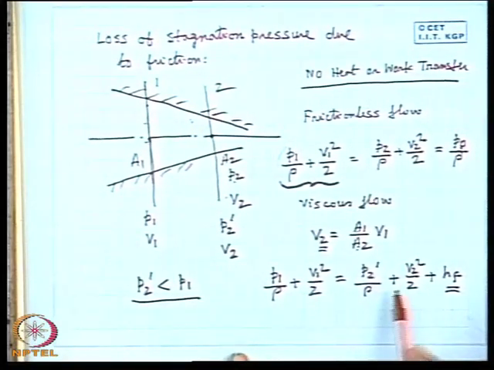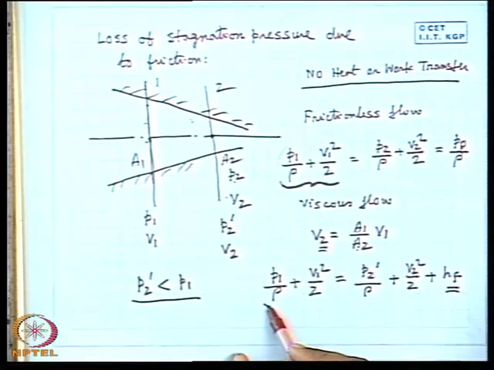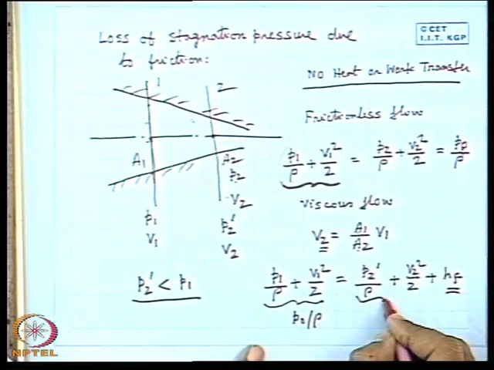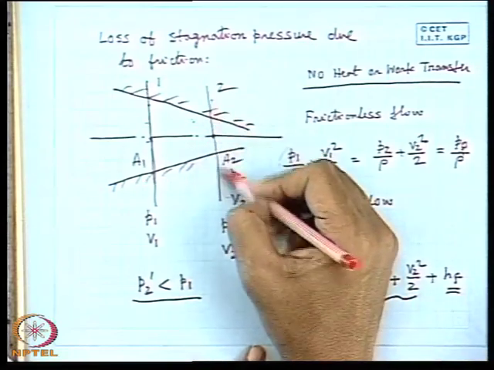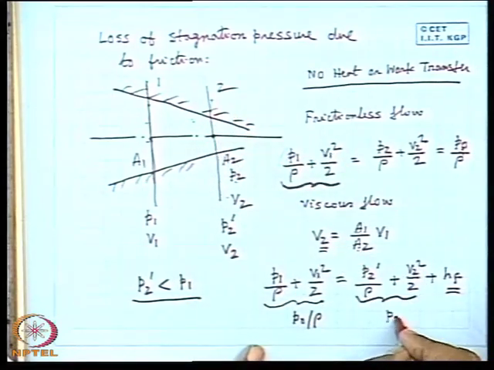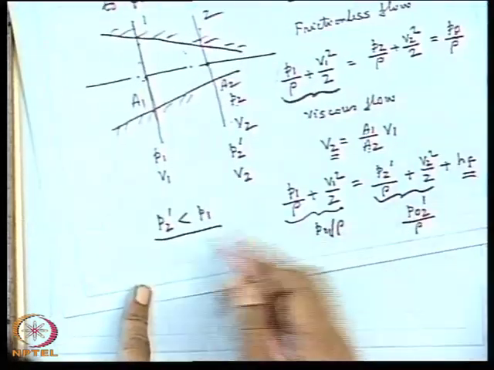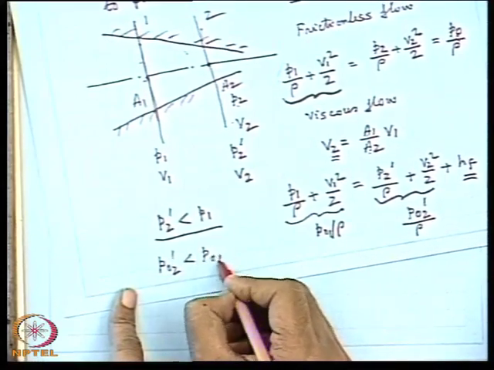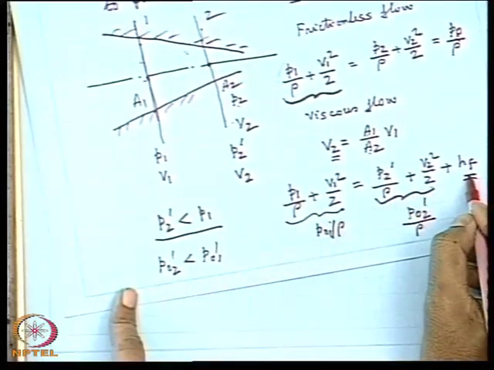Now we see that the stagnation pressure corresponding to this section is this total mechanical energy except the potential energy, that is P01 by rho, whereas the stagnation pressure at this point, P02 dash divided by rho, is less than P01, because this is less than this by the amount HF.